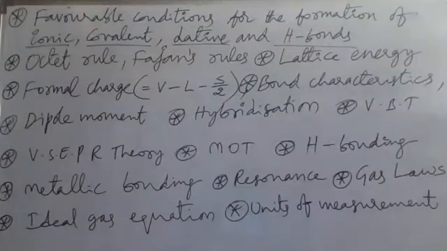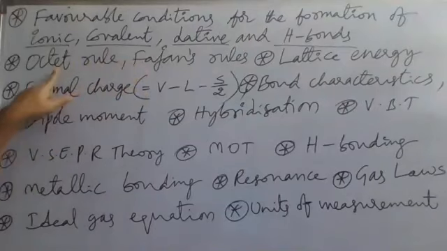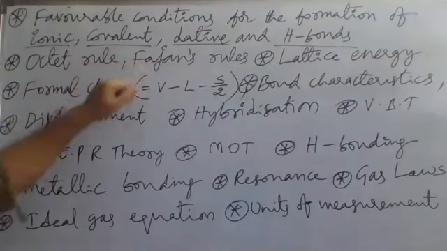Sometimes a hydrogen bond will also form between hydrogen and chlorine. So like that, these are favorable conditions for the formation of hydrogen bond. Next, which rules do we have to concentrate on? Not theories, rules. The octet rule and Fajan's rules.